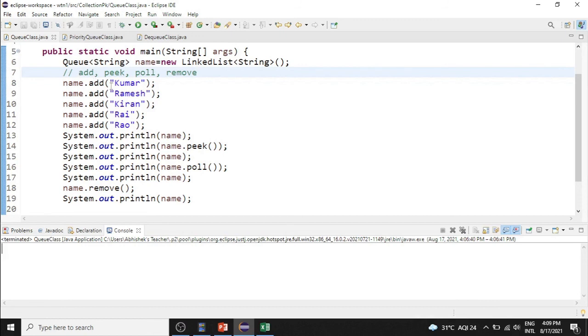The add method will add the element to the queue. The peek method will print the first element of the queue. The poll method will print the first element of the queue and also remove the first element from the queue. The remove method will remove the first element from the queue. So Kumar, Ramesh, Kiran, Rai and Rao are added to the queue, and we are using the peek method, poll method and remove method. Let us run this program and check how the output will come.